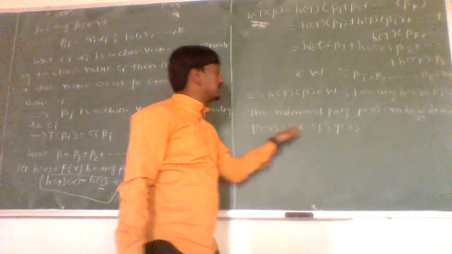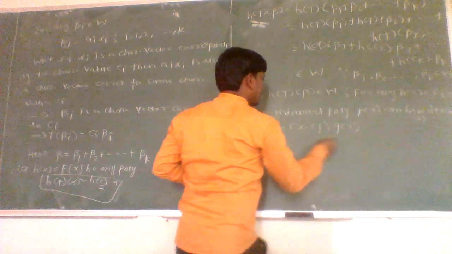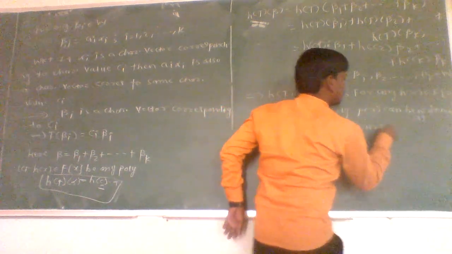Then p of x can be written as x minus cj into q of x, whenever q of cj is not equal to 0.